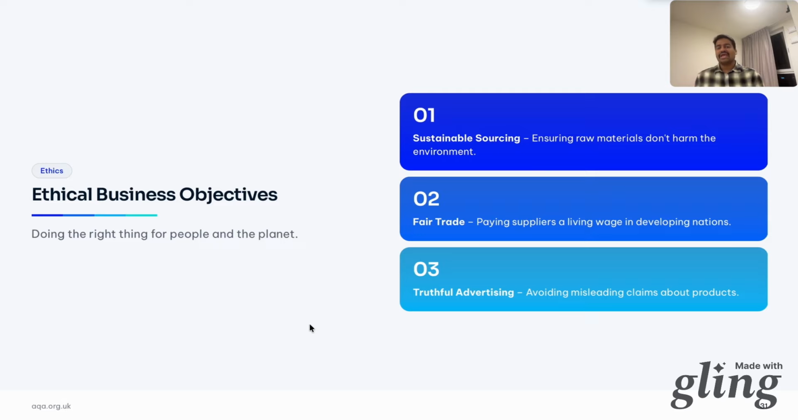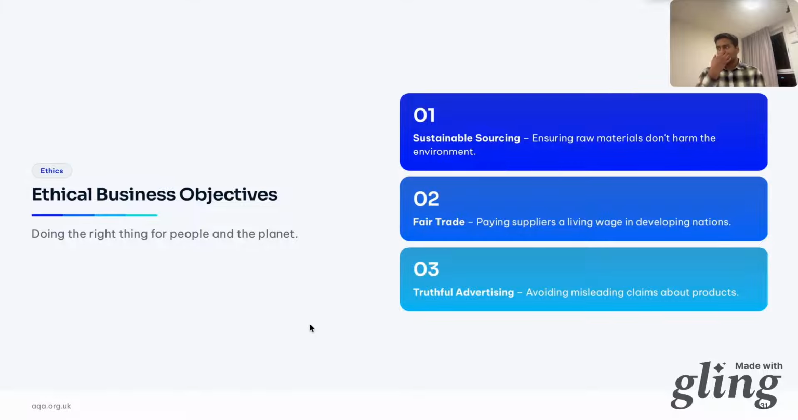So, doing the right thing, ethical objectives include sustainable sourcing to start with, ensuring raw materials don't harm the environment, animals, plants, and everything that comes into the environment and ecosystem. And next, fair trade: paying suppliers in developing nations a living wage and not taking advantage of them, as you could see in the movie Blood Diamond. So people are exploited. And now, truthful advertising: no misleading claims, no miracle cures.